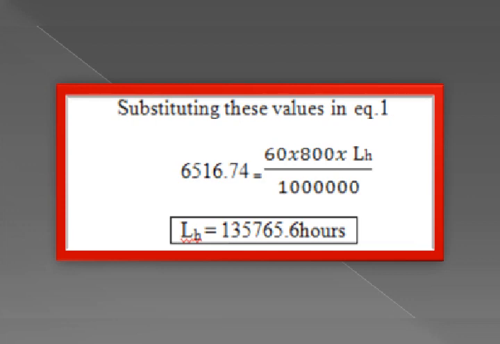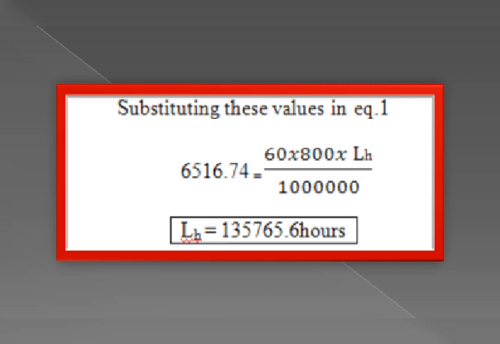So by substituting these values in equation number 1, we are getting 6516.74 is equal to 16800 into L suffix H divided by 1 million. Evaluate, simplify, you are getting the life of the bearing in terms of hours is 1,35,765.6 hours, these many hours.